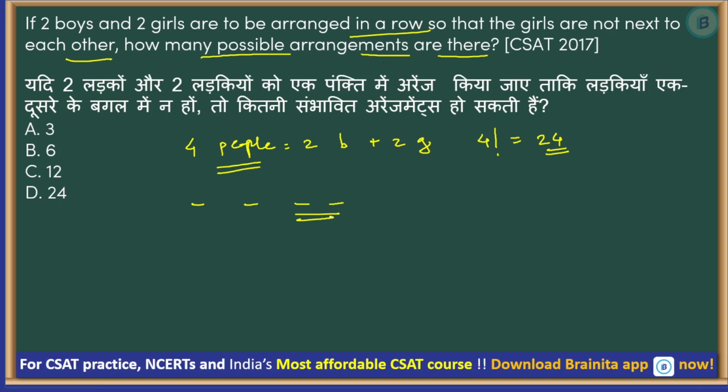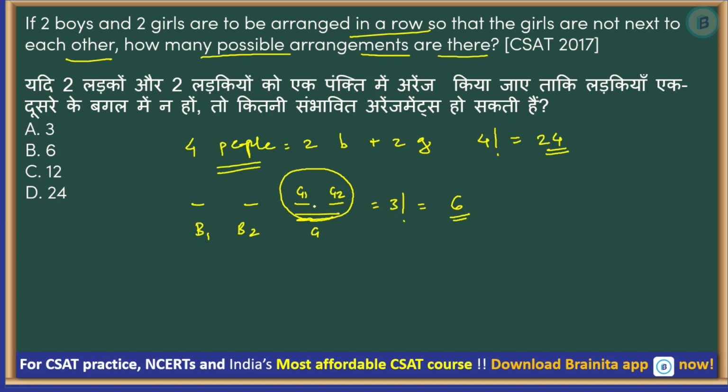Let us say these 2 are girls. We will consider these 2 girls as one unit. Okay, so this is boy 1, this is boy 2, and this is girl 1 and this is girl 2, right? So whenever these 2 girls are together, you will get this kind of arrangement. How many such arrangements are possible? Now you are considering this as one unit, so this is 3 factorial, that is 6. So out of this 24, in these 6 arrangements, these girls will be together, right?